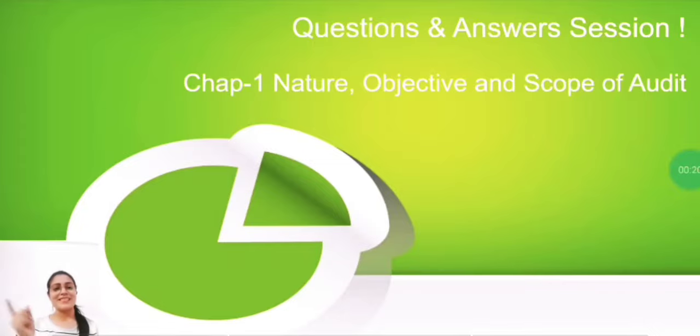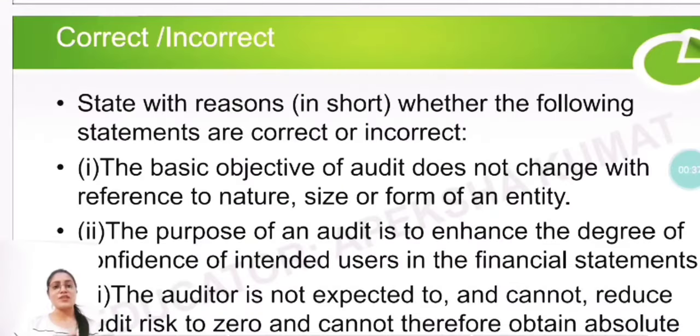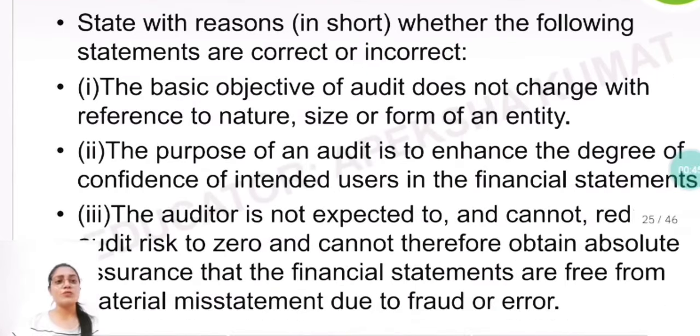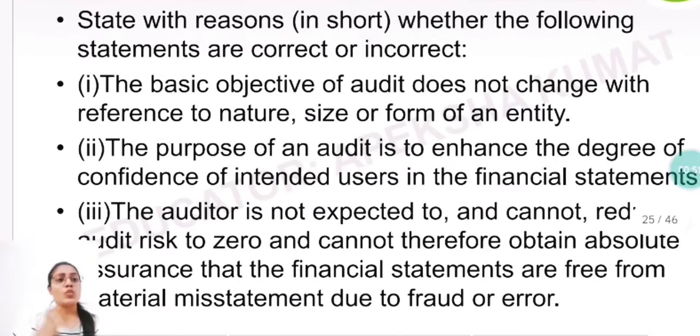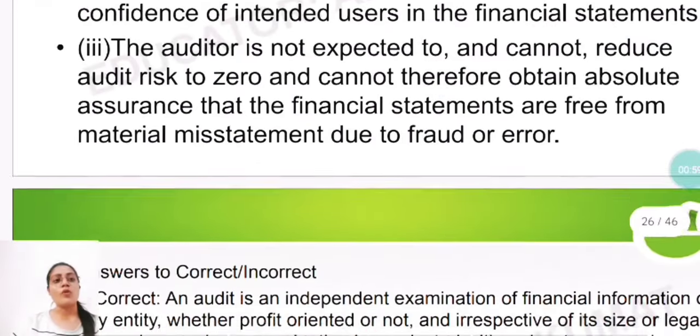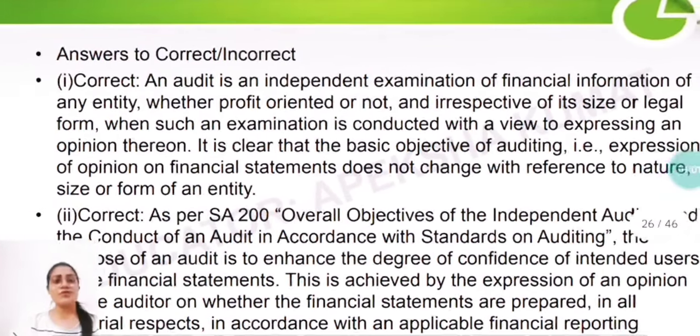Without wasting your time, let's begin. So first, correct or incorrect. State with reasons in short whether the following statements are correct or incorrect. First: the basic objective of audit does not change with reference to nature, size or form of an entity. So what do you think should be the answer? The basic objective of audit does not change with reference to nature, size or form of an entity. So this is absolutely correct.